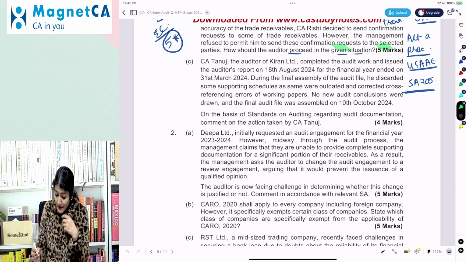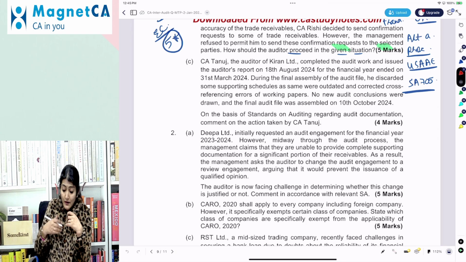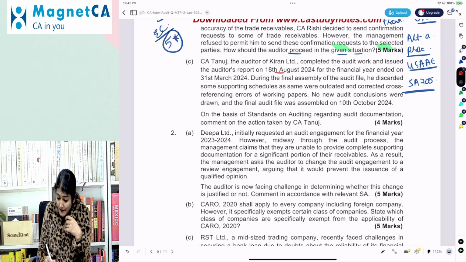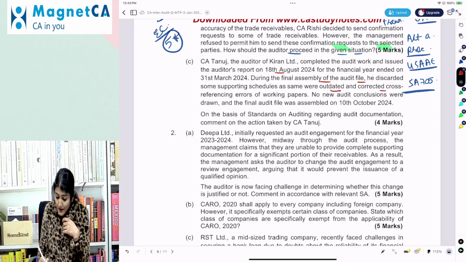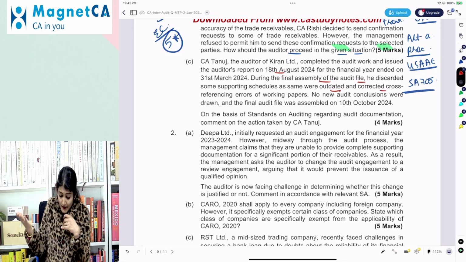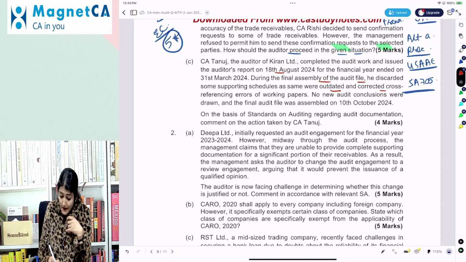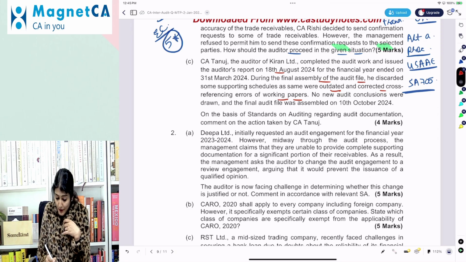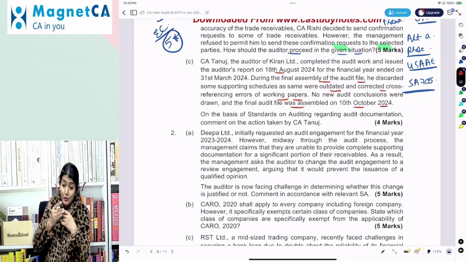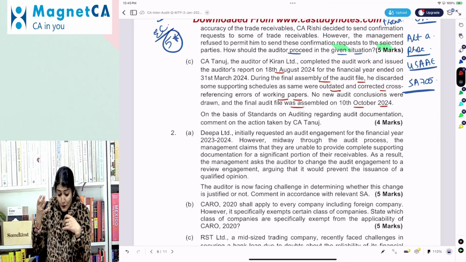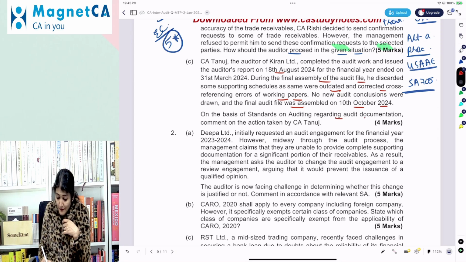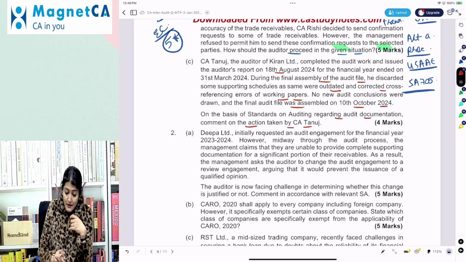Tanuj, the auditor of Kiran Limited, completed the audit work and issued the audit report on 18th August for 24. During the final assembly of the audit file, he discarded some supporting schedules as they were outdated and corrected the cross-referencing errors of the working papers. No new audit conclusions were drawn, and the final audit file was assembled on 10th October. So 18th August, 18th September, and 18th October, so not more than 60 days. On the basis of SA 230, comment on the action taken by CA Tanuj.